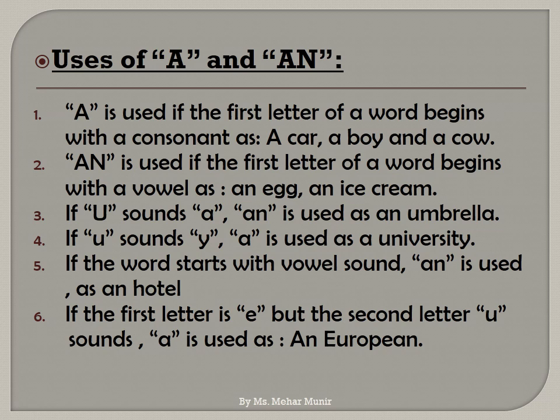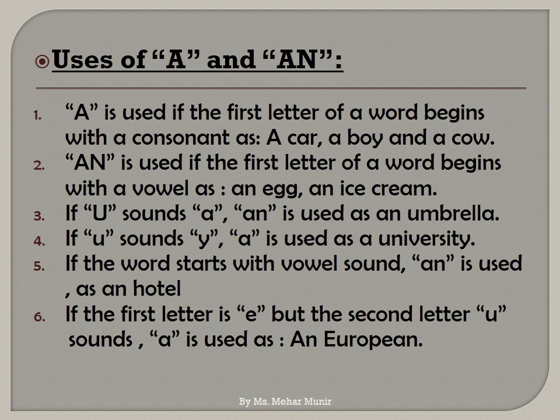Uses of a and an. Here are some rules that will make it clear how we are going to use a and an. Rule number 1. A is used if the first letter of a word begins with a consonant, as in a car, a boy, and a cow.